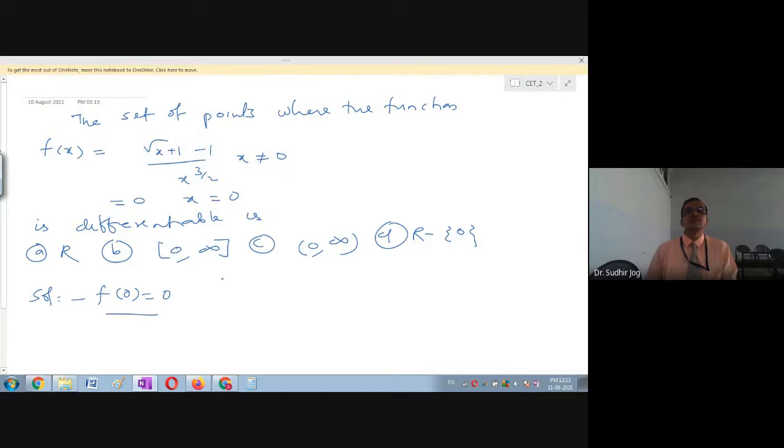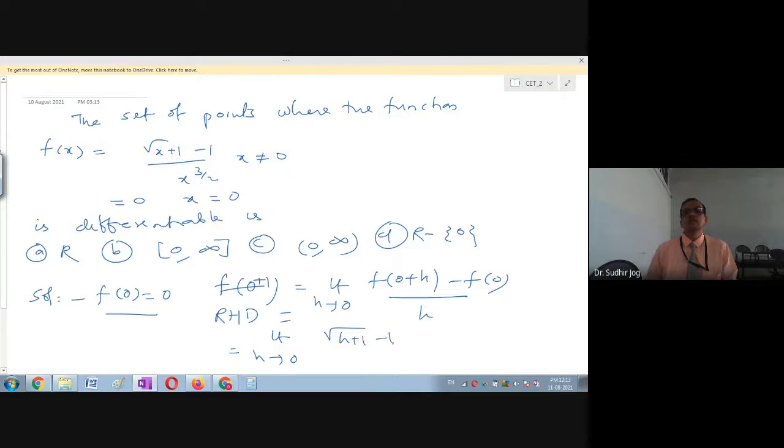So we will see what the derivative is at 0 plus. We will find the limit as h tends to 0 of (f(0 plus h) minus f(0)) divided by h. This is the right hand derivative. This becomes the limit as h tends to 0 of (root of h plus 1, minus 1, minus 0, because f(0) is 0) divided by h raised to 3 by 2.